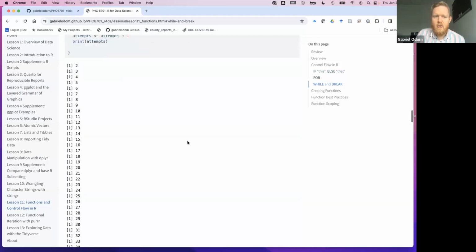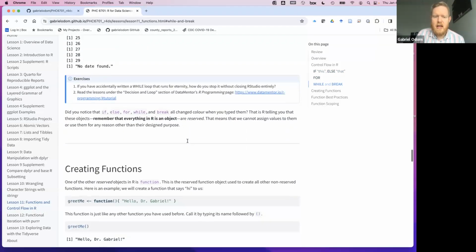Okay. And the reason for this is because they are reserved words. That means you're not allowed to modify them. They are so fundamental to how R actually does what R does that they are reserved and kept sacred, and you, the programmer, are not allowed to touch these commands.